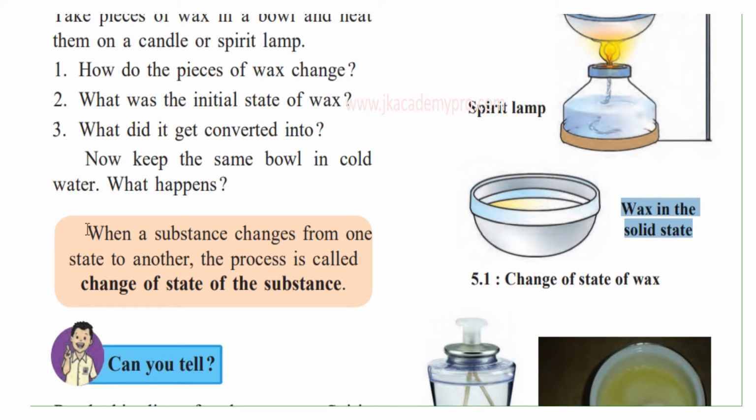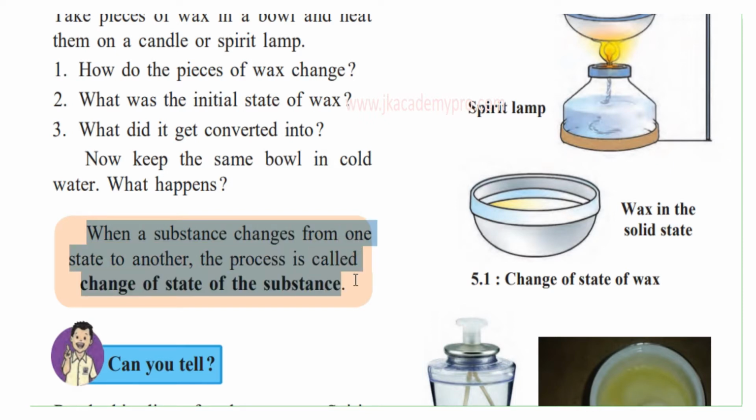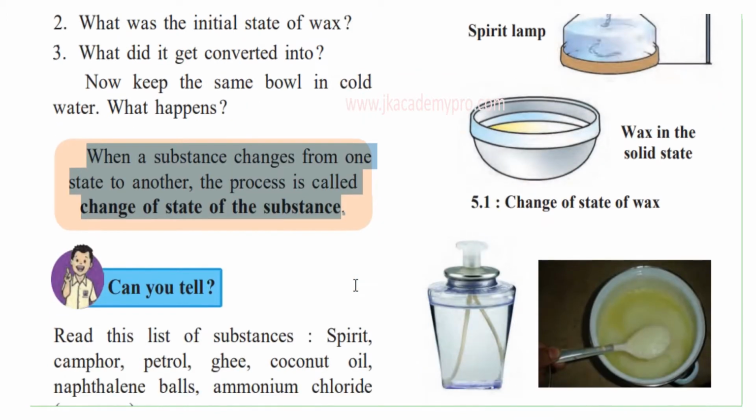We have learned that when a substance changes from one state to another, the process is called change of state of substance. So when it changes from one state to the other, solid to liquid, liquid to gaseous, or the other way around, from gaseous to liquid to solid, the whole process is called the change of state of substance.